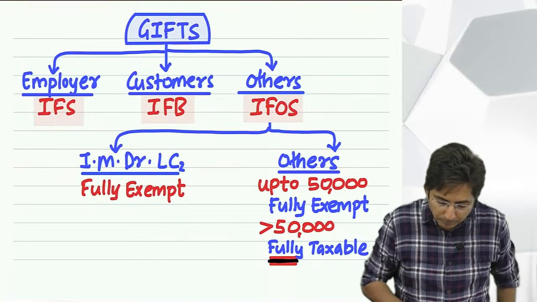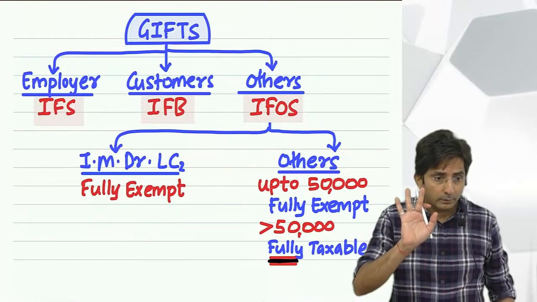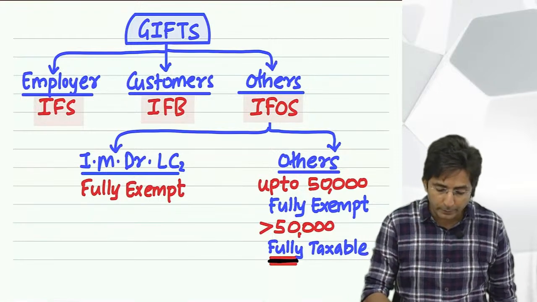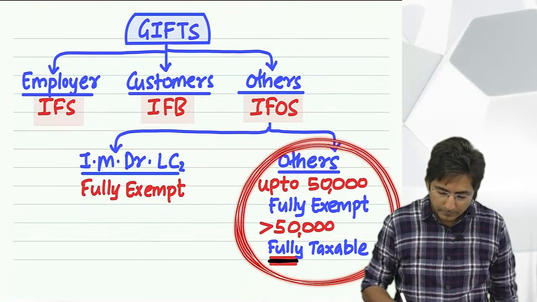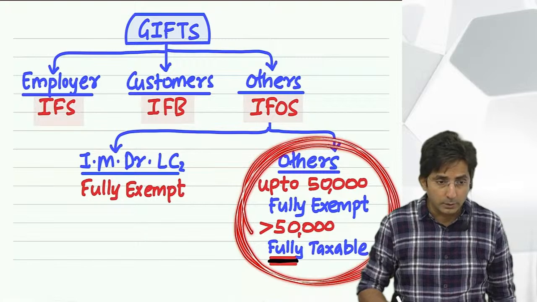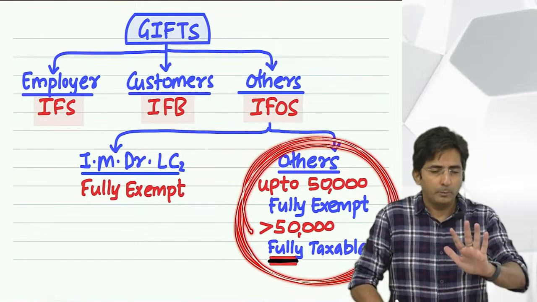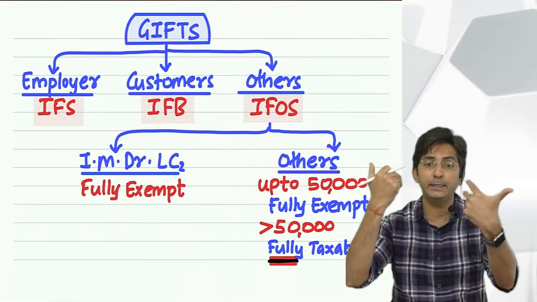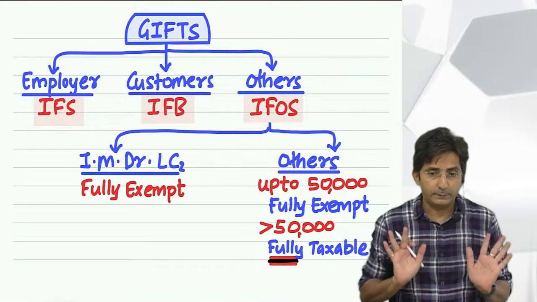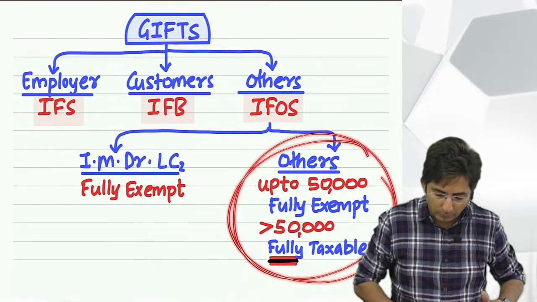Okay, now see here. Still the theory is not over. You think that the theory is over, look here. Now see this other things where we follow the rule of 50,000, this will go more in detail now. Not so much, but this will go more in detail. Then only you can say theory of gift is over. Means gift theory is still going on, okay? So I will continue with this part now. Look.